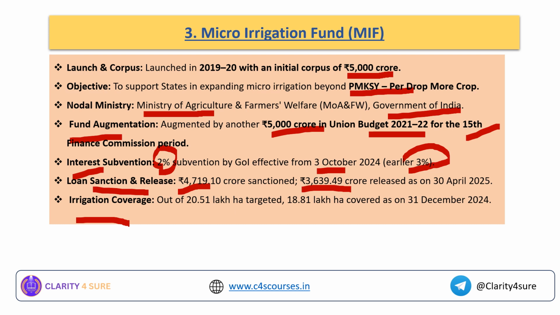Okay, irrigation coverage: till December 2024, the target was 20 lakh hectares, and the area covered till December 2024 is 18.81 lakh hectares. Okay, so for this micro irrigation fund, the corpus amount is important, the launch year becomes very important, and the nodal ministry, and what is the purpose or the objective of this particular fund. Okay, I hope this is also clear to you now.